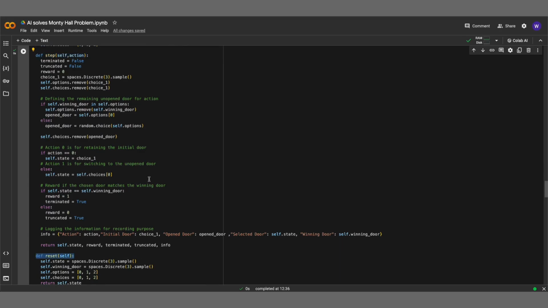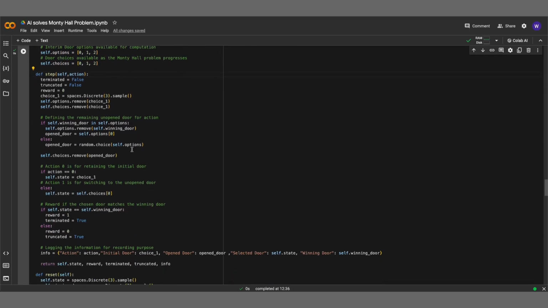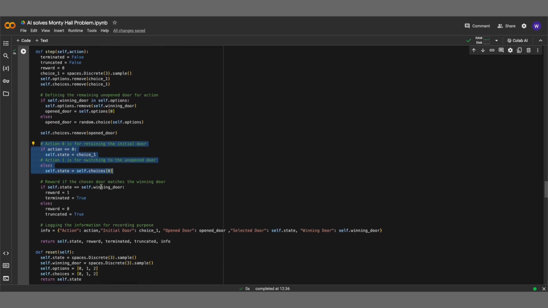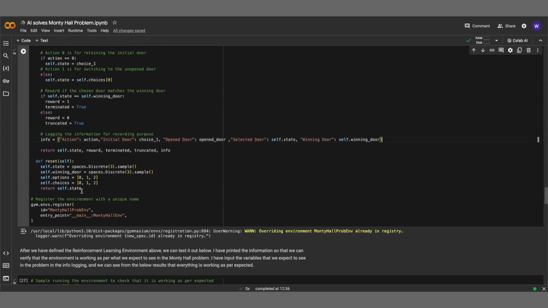Within the init self method, we will initialize the environment parameters, such as the action and observation spaces, state, and other parameters. Next comes the most important part, which is the step function. Here, we have taken the same approach to coding the prior Monty Hall problem and followed the same steps here. We will randomize the initial door choice similar to what we have done with the solution, and the only action the agent has to choose is to either retain the initial door choice or to switch. We will log the details of each episode in the info logging as well. Lastly, we will reset the environment parameters each time the reset function is called.